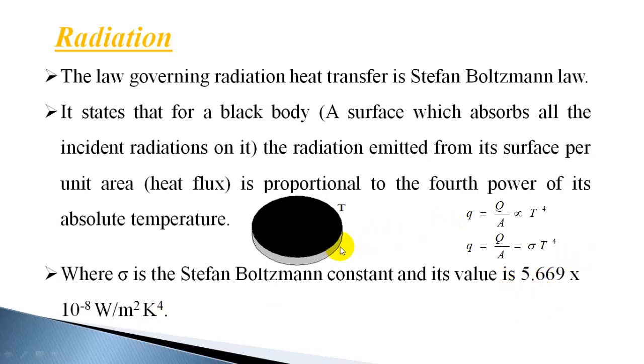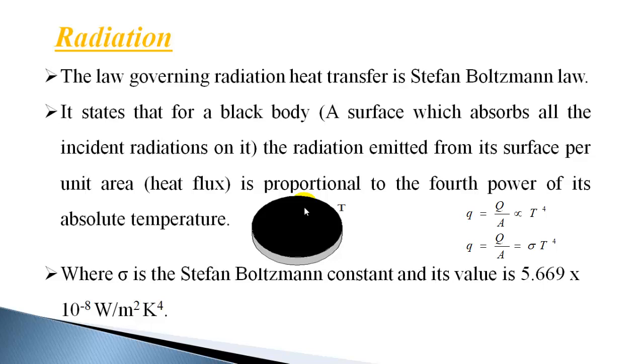Now, radiation heat transfer is another mode of heat transfer, and it also occurs due to temperature difference, but no material medium is required for radiation heat transfer to take place. In fact, perfect vacuum is ideal for radiation heat transfer. So the radiation emitted from a surface reaches another body, and all bodies are emitting radiations irrespective of their temperature, and also receive the radiations emitted by other bodies.